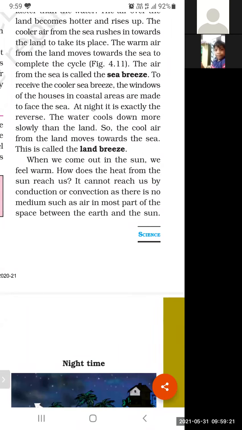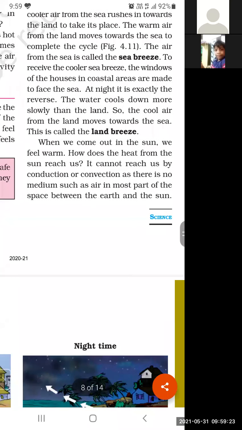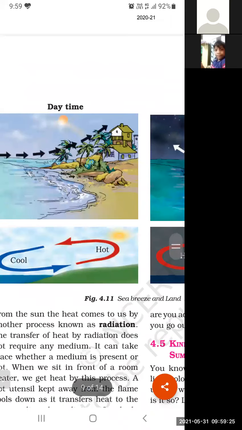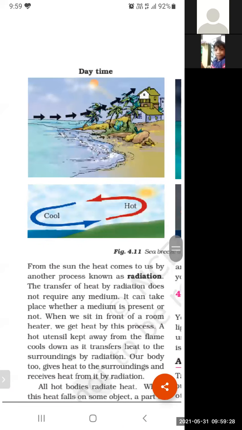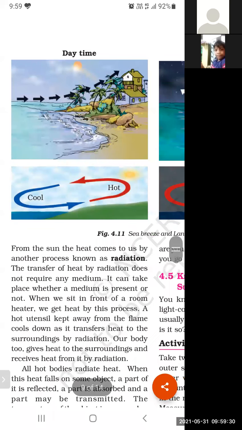The heat from the sun is coming to us. That is the third method, and the third method is radiation. From the sun, the heat comes to us by another process known as radiation. Okay, students, we will discuss radiation.